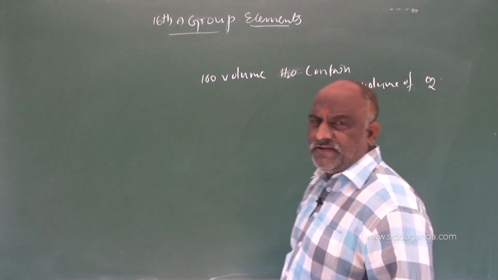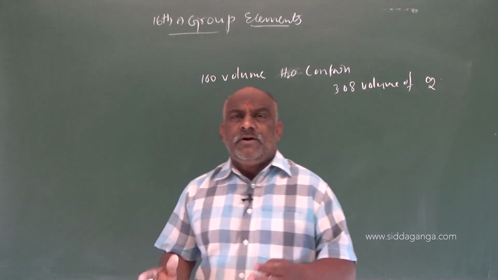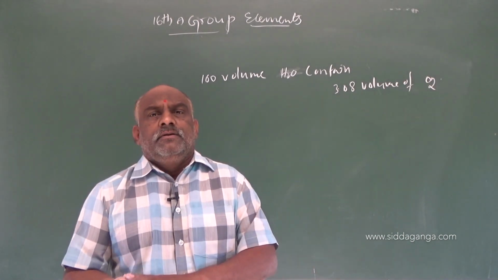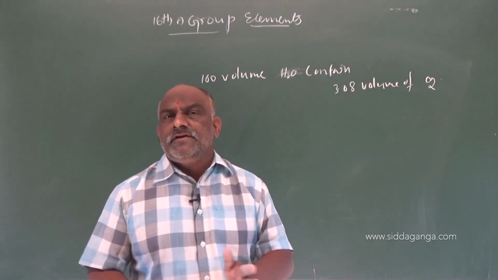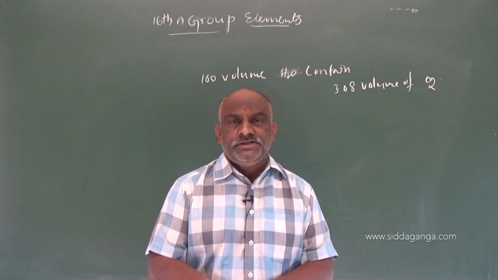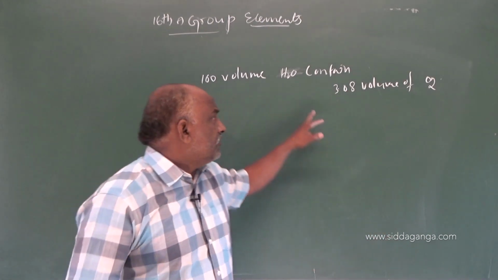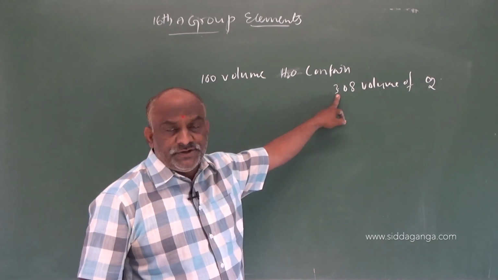It is a small amount. For 100 parts, the solubility of dioxygen is only 3 parts. These 3 parts are only sufficient for aquatic species, for their respiration.